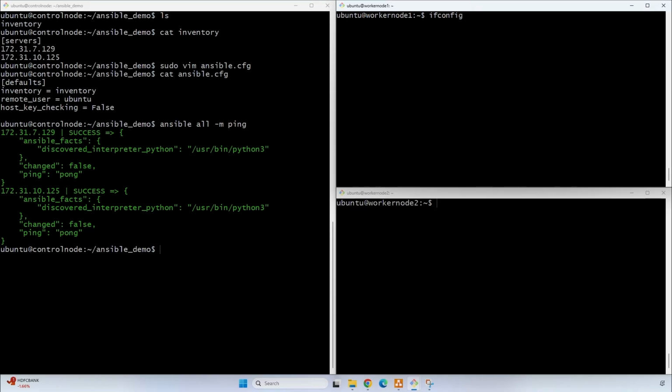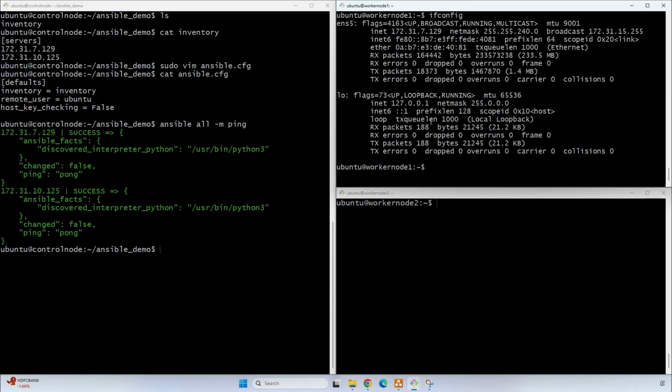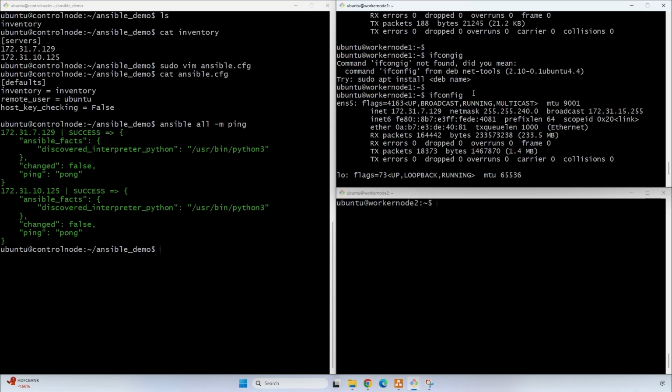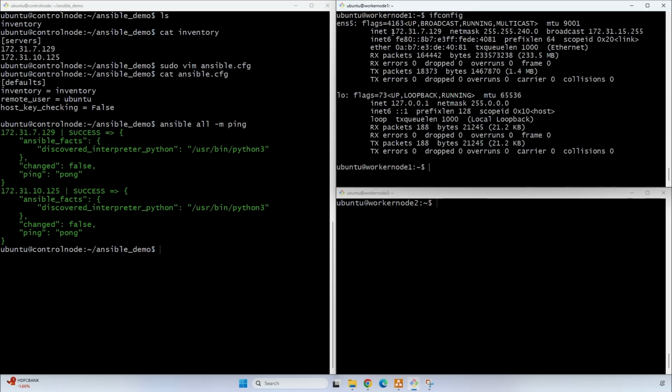If we check ifconfig here, we get the IP address of the server. It is 172.31.7.129, and this is the private IP we have connected to. We got this from worker node 1, and this is worker node 2.